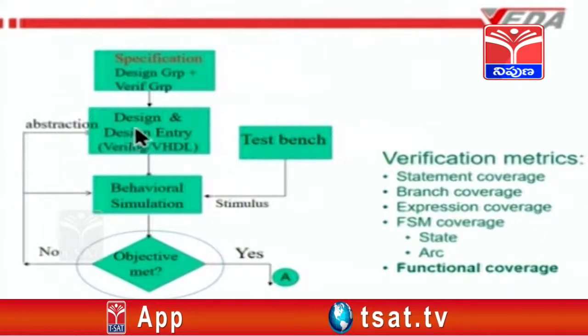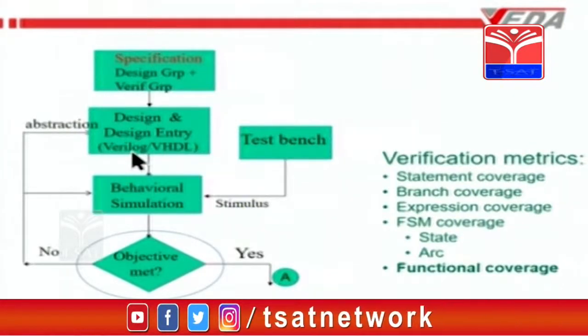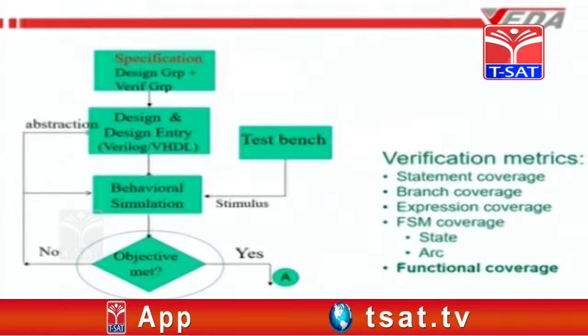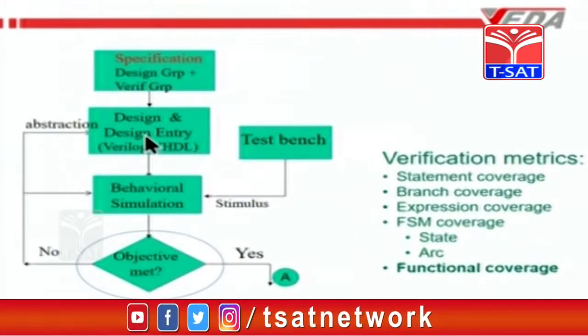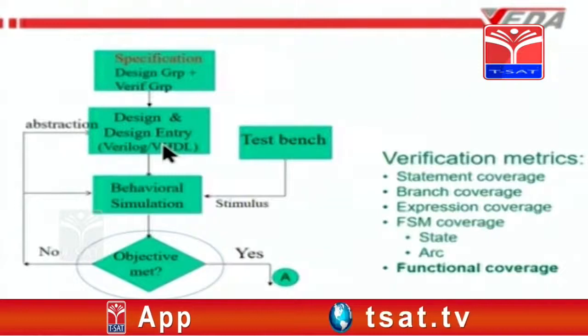Gate level means you have gates written like AND gate, OR gate and all that, and at the switch level you have keywords like PMOS, NMOS or CMOS used. You can write Verilog code at the switch level to describe an AND gate. You can write Verilog code at the gate level to describe an AND gate. You can write it at the data flow level to describe an AND gate, and you can write it at the behavioral level also. Sometimes for very simple things, behavioral level and data flow level may be one and the same.